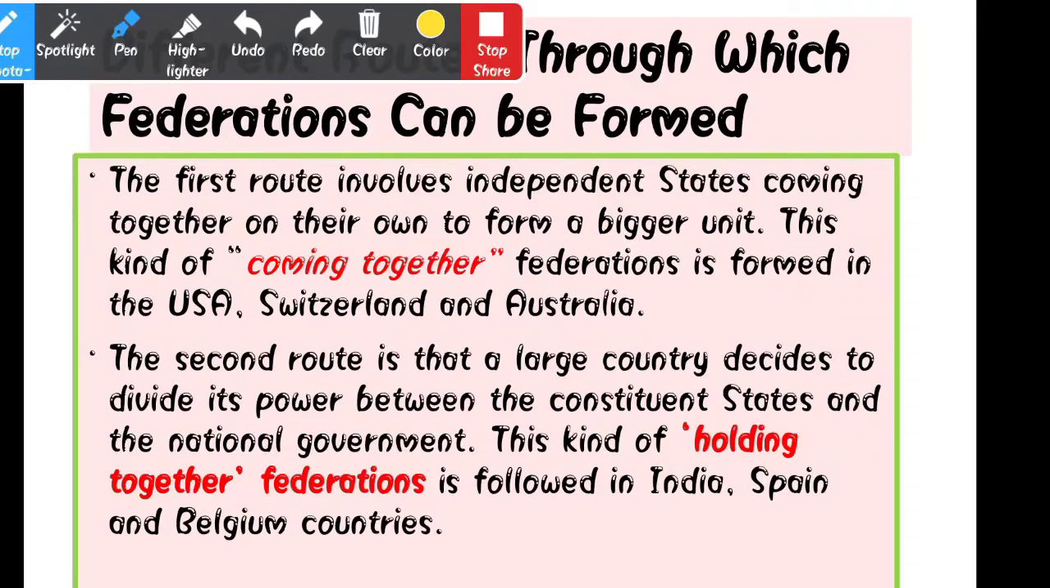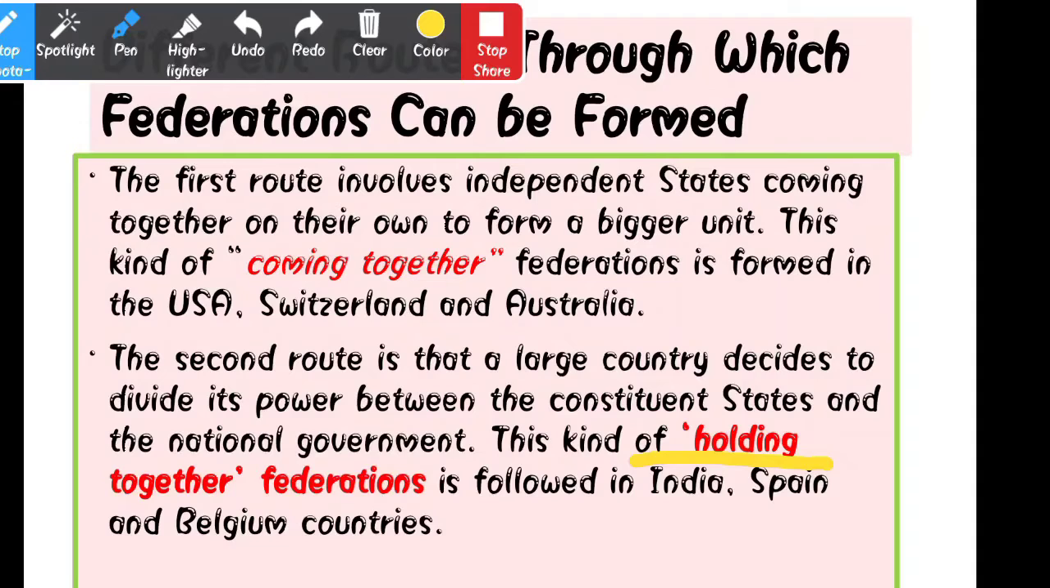Now come to the second one, that is holding together federation. It means that a large country decides to divide its power between the constituent states and the national government. For example, India is a holding together federation. Here in India we have three tiers of government: the central government, the state government and the local government, that is the panchayati governing system. So here what happens, the central government divides